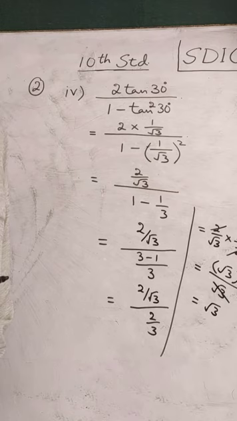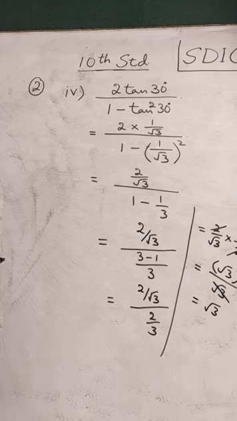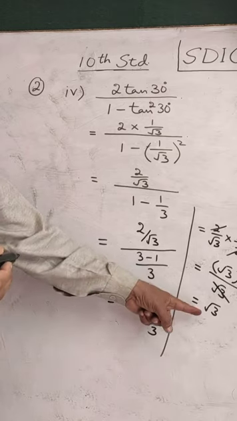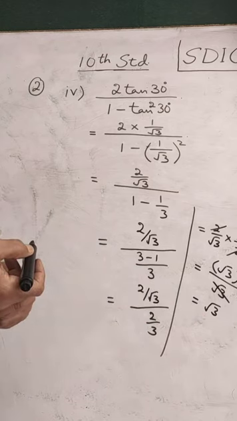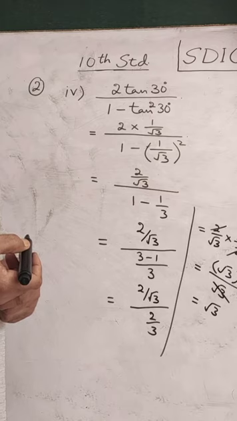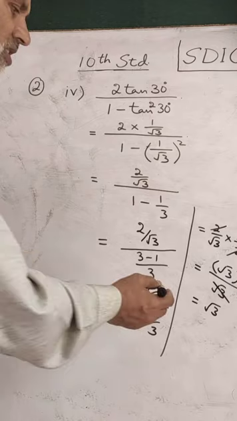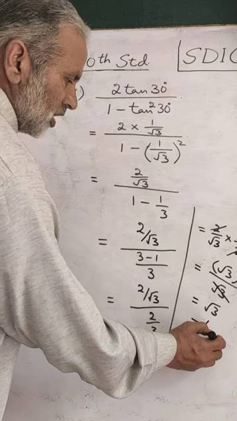And out of the options that we have, cos 60 as one option, sin 60 as second option, tan 60 as third option, sin 30 as fourth option. You will again see the table as in part number 1 we did and find out where root 3 is there. You will again find this at 2 places. And one of them is tan 60. So therefore this is equal to tan 60.